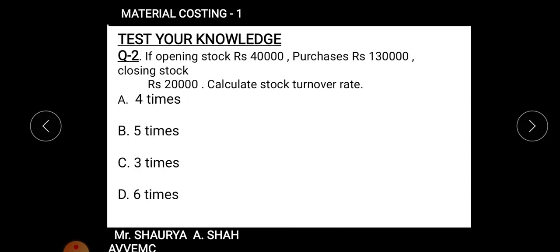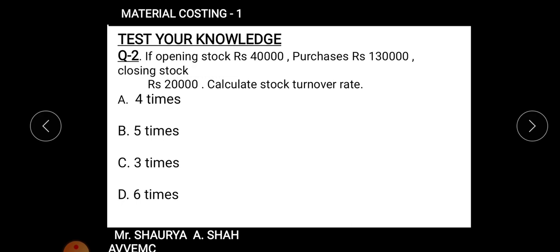Fine. Next, if opening stock is 40,000, purchases are 1,30,000, closing stock is 20,000, calculate the stock turnover rate, right? Now you all know the formulas, you all remember the formulas, it is up to you. I'll give you 1 minute to calculate the sum. I think 1 minute is very much enough to calculate this kind of sums, right? Again, a short sum asked in university only.